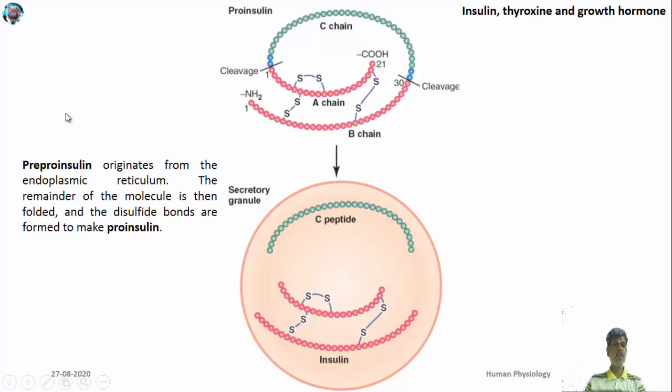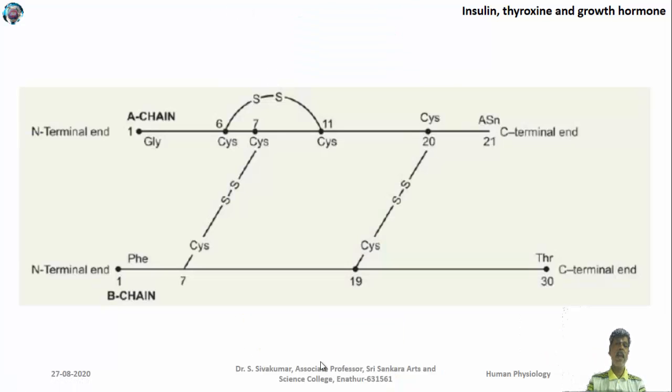Insulin is usually produced in the pre-proinsulin form, which contains a signal sequence at the N-terminal end. Once the signal sequence is removed from pre-proinsulin, it becomes proinsulin. Proinsulin is made up of a single polypeptide chain. Then the C-peptide gets cleaved in the secretory granule itself, so it loses the C-peptide and you get the A chain and B chain of insulin. The form with C-peptide is known as proinsulin. Without C-peptide it is known as insulin, and this is the functionally active insulin.